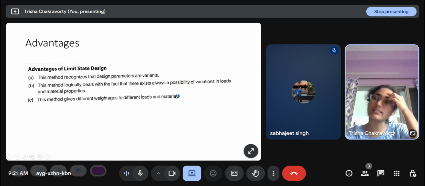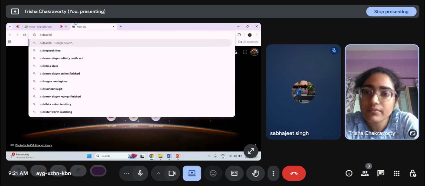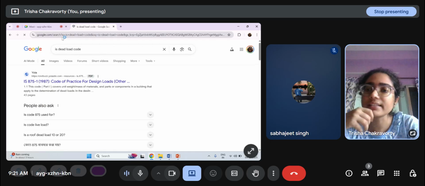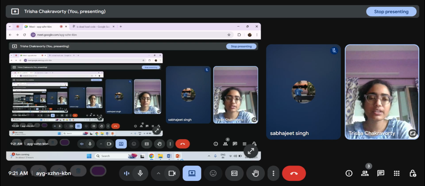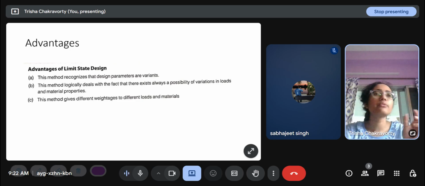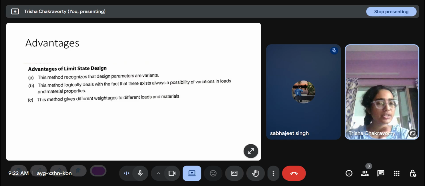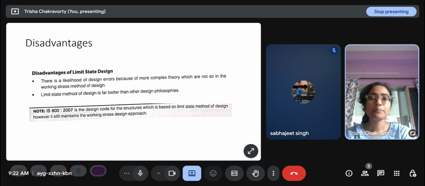So in the IS, it's IS 875, parts 1, 2, 3, 4, 5. All of these cover a certain type of load: dead load, live load, wind load, earthquake load. And the partial safety factors in all the loads and all the load combinations are not the same. There has been a lot of research going on behind these codes. So there are different factors of safety as well.